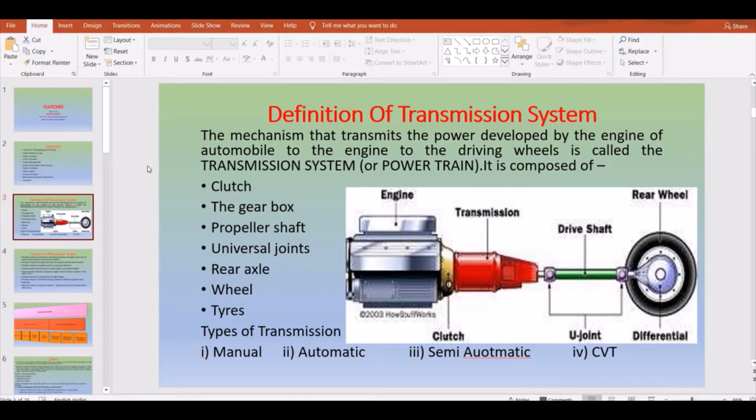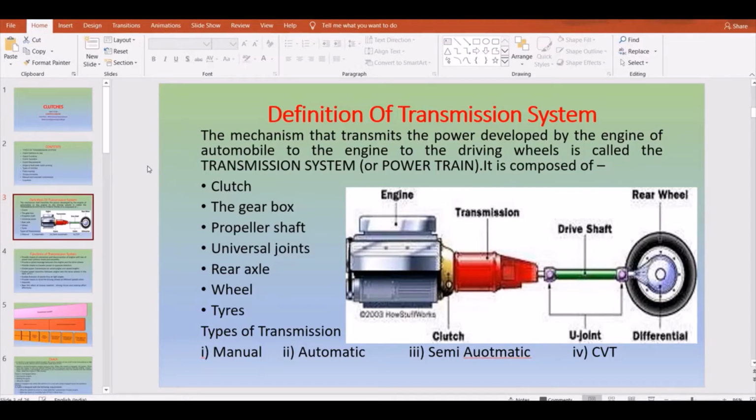When power is transferred from the engine, it is transmitted with the help of the clutch in between, and then you have a gearbox. In the gearbox you have your torque variation, and the clutch mechanism we are going to learn right now. After the torque variation, it is transferred onto the drive shaft, which we generally call a propeller shaft, and the shaft is fitted with joints, which we call universal joints, or maybe couplings. Later it is transferred onto your differential.